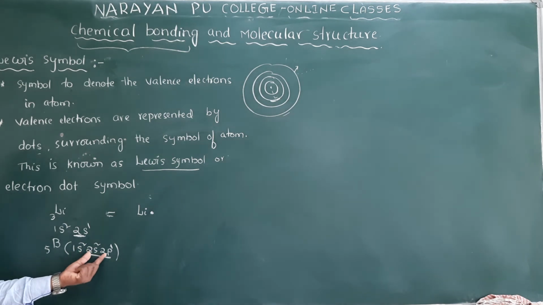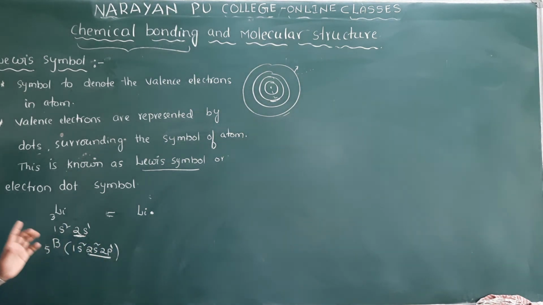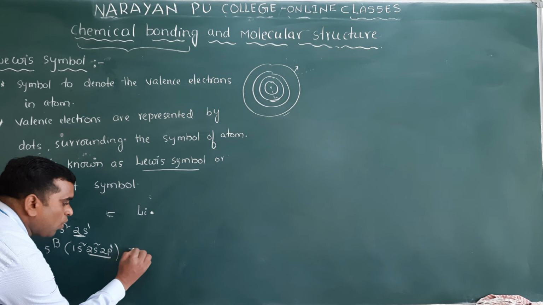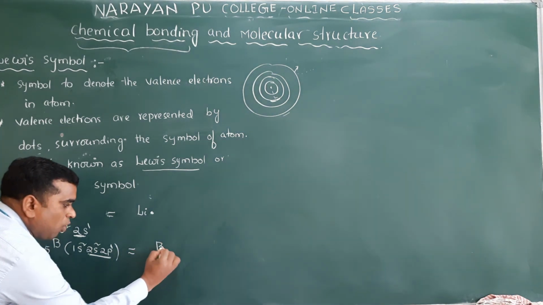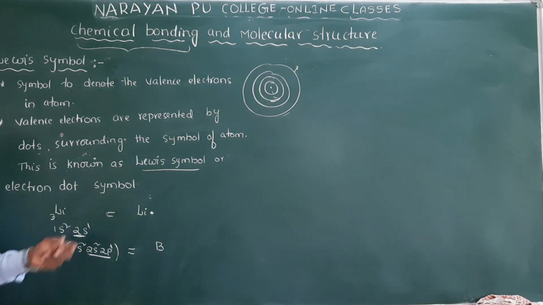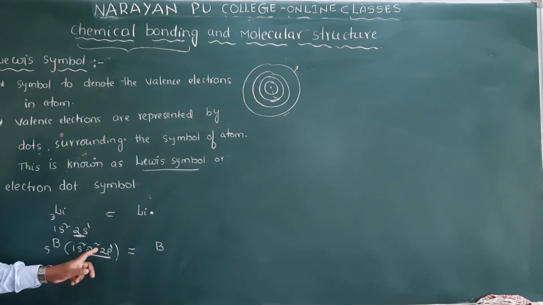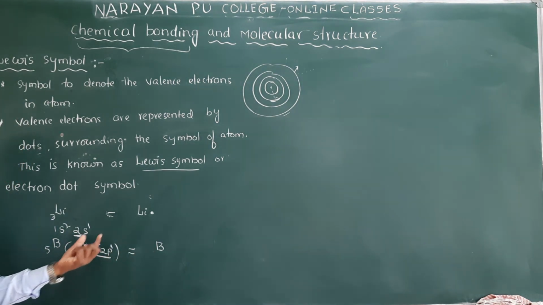The outermost shell is the second shell, and in the second shell there are 3 electrons. So for the boron symbol, first we write boron and then the valence electrons. Don't write 5. Don't involve the inner electrons while writing the Lewis symbol. You have to write only the outermost electrons.